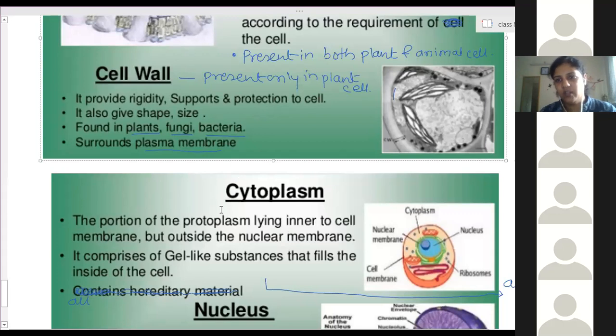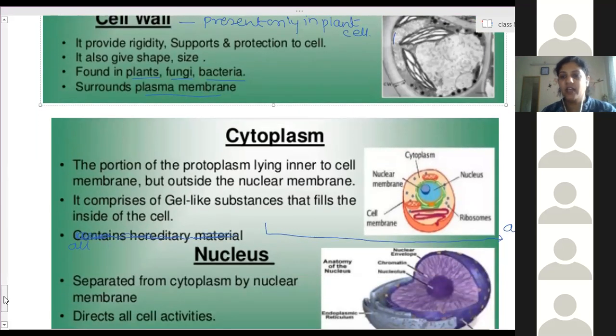Now next we have to learn in detail the nucleus. Metabolic activities are the digestion, respiration, and all other chemical reactions in our body.